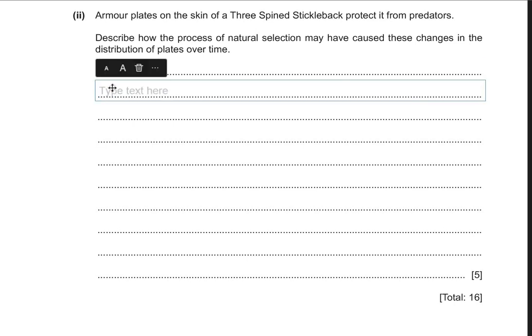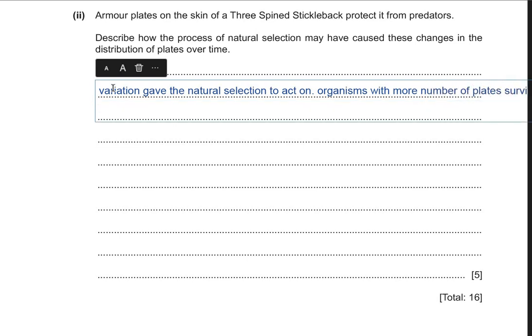That the variation gave the natural selection something to act on. All right. So we can just write the organisms. Organisms with more number of plates survived, while the less number of plates died.